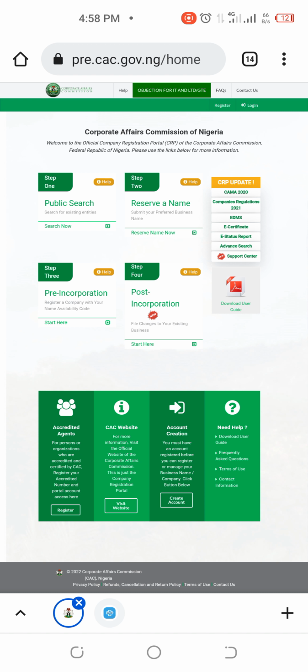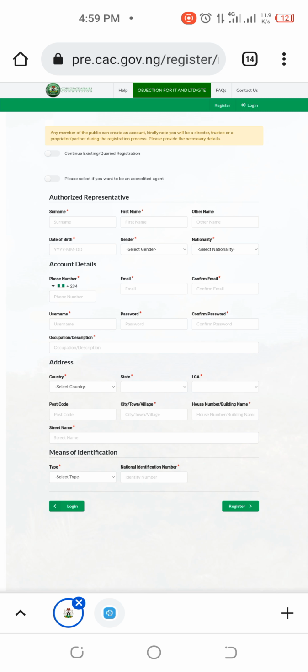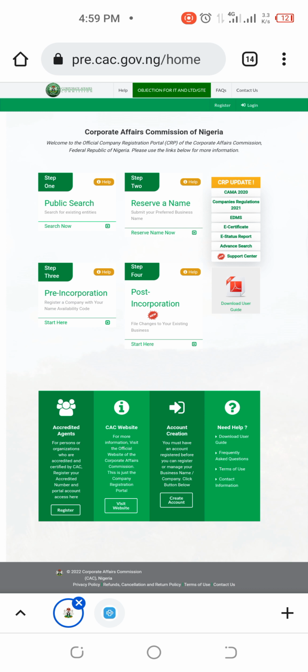It's just like a website, but this one is a portal where registration of companies is carried out. If I click on register, for example, it's going to bring me to the same place. This accredited account will bring me, sorry, let me click accredited account. It will bring you to the same place. Let me go back again and click on account creation.